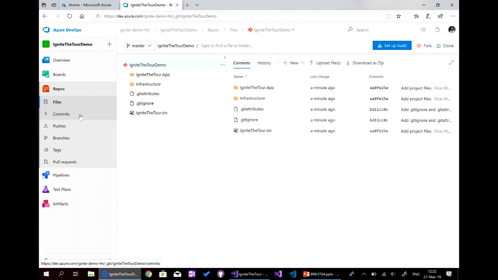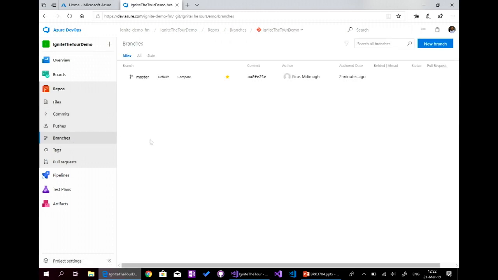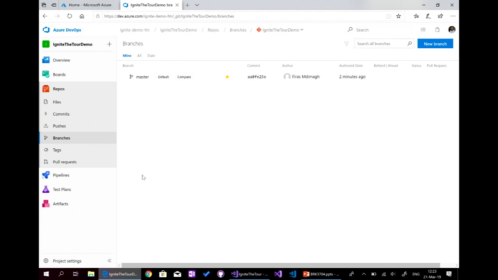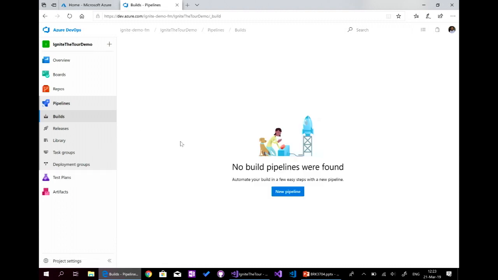Now I can add commits, I can add pull requests, I can add many branches here. I can work like I work in any other platform that supports Git. So here, new branch, new repo, many things. And the most important thing here is Azure Pipelines. Here, in Azure Pipelines, we have 2 things. We have the CI and we have the CD, the continuous integration and the continuous deployment. The continuous integration here is shown as builds. The continuous deployment here is shown as release.